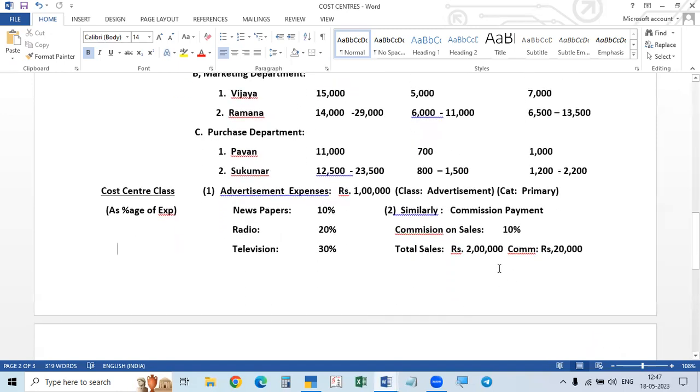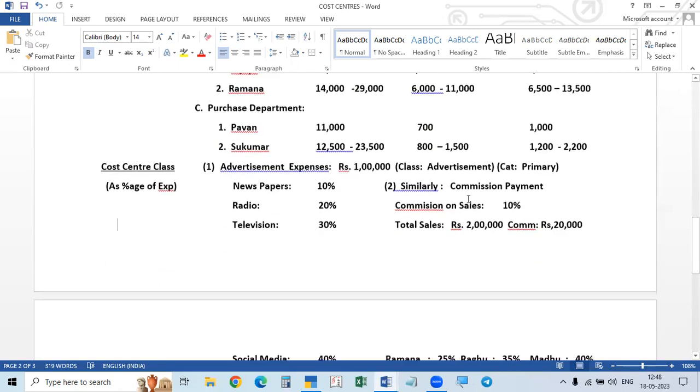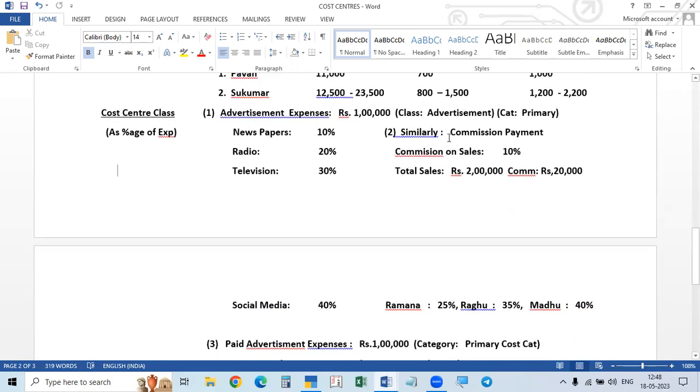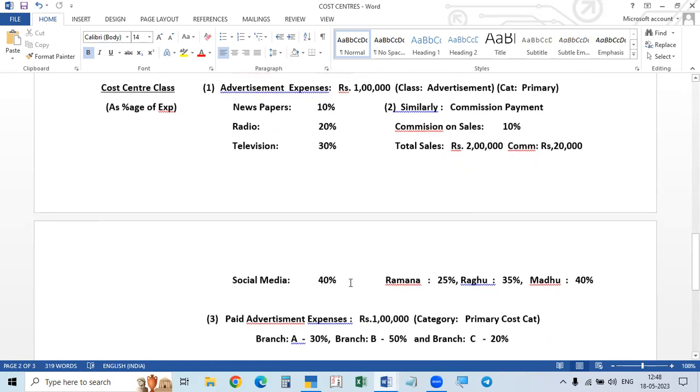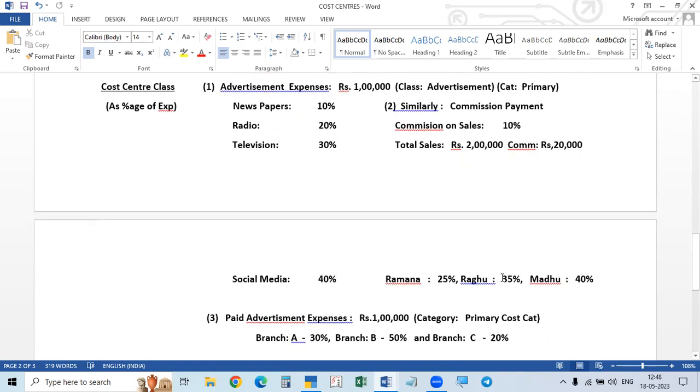So if you are dividing as a percentage, the expense divided as a percentage is called a cost center class. For example, here we pay commission to the salesman, and that is paid as a percentage. The percentage is fixed for each person. Here one person is 25%, another 35%, another 40%. So fix up that one.